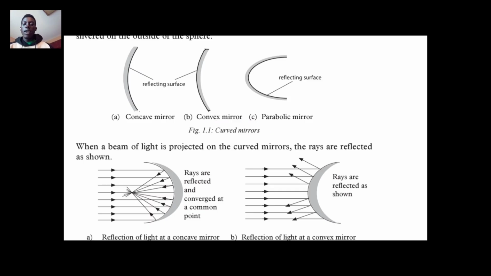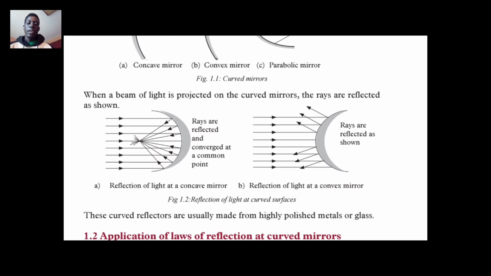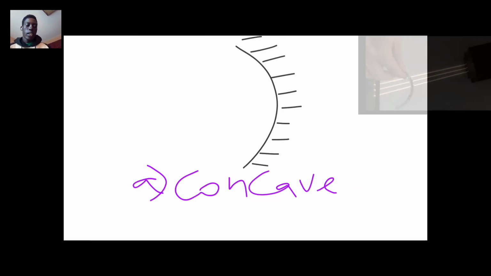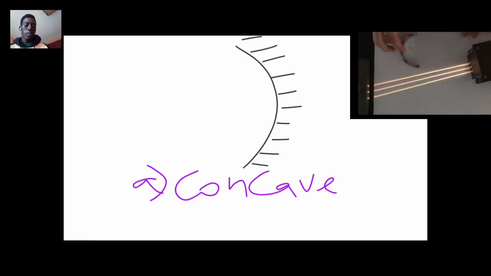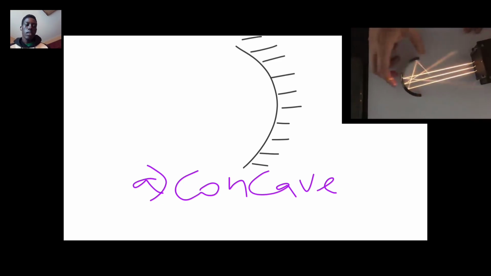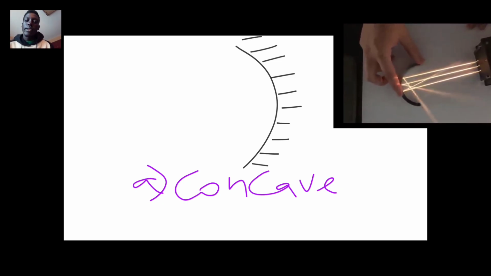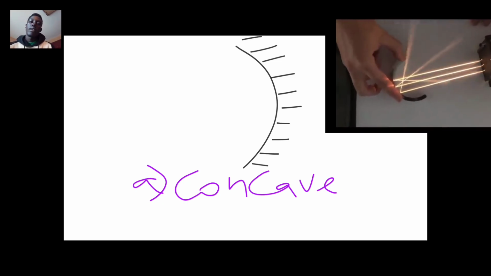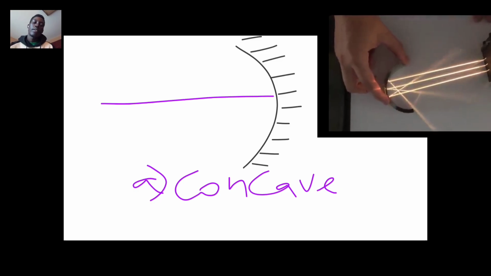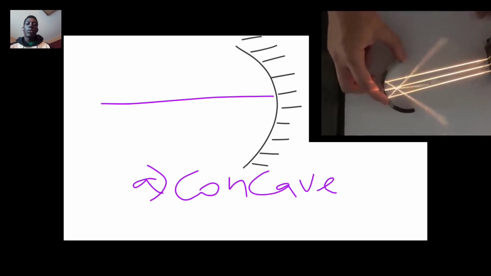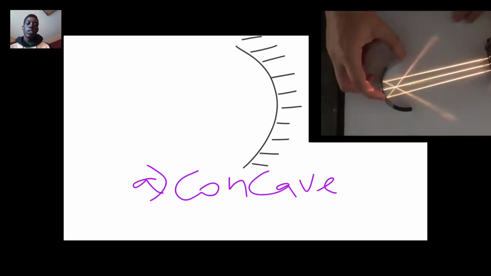Okay, how are the beams of light reflected? For concave mirrors, when the light rays hit the shiny surface, they are reflected and pass through one focus.